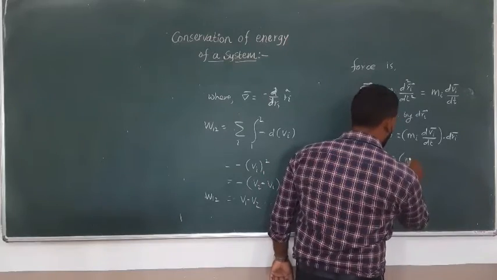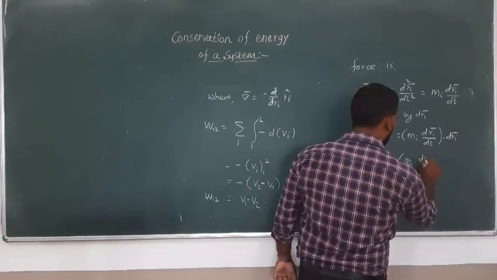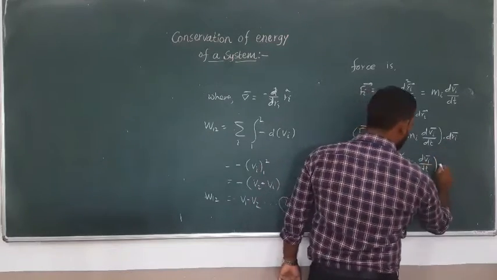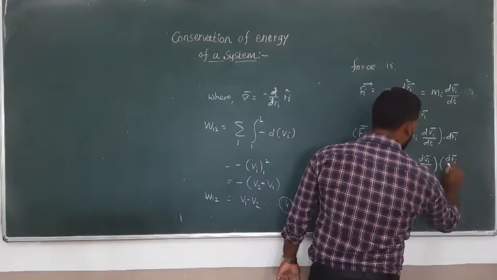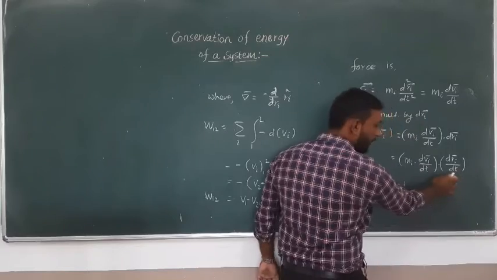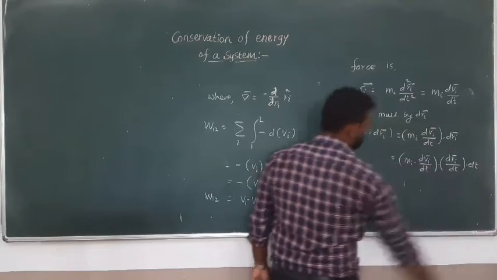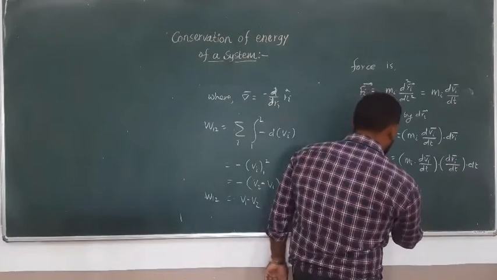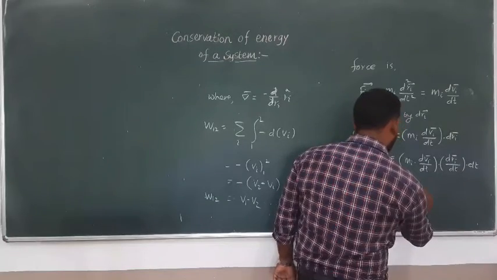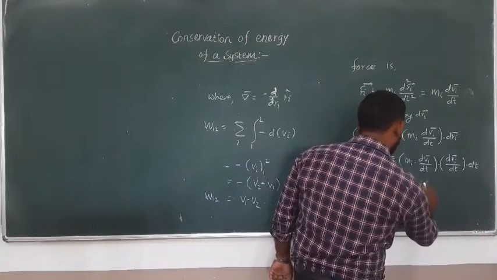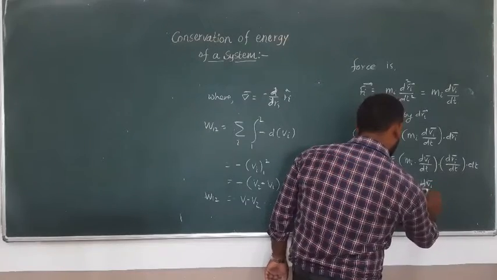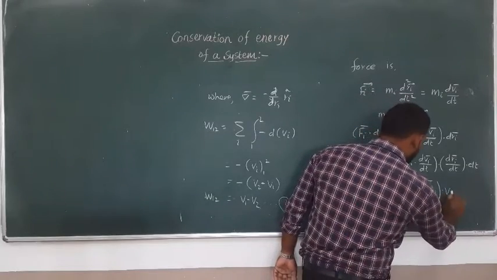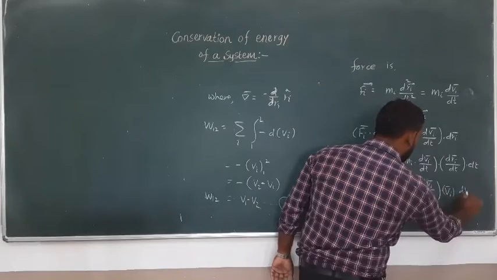So mi as it is, dvi by dt as it is, multiplied and divided by dt, so we get dr by dt, and to nullify the effect of this dt, we multiply by dt. But what is dri by dt? It is again velocity. So mi as it is, dvi by dt as it is, into vi bar, and dt again.